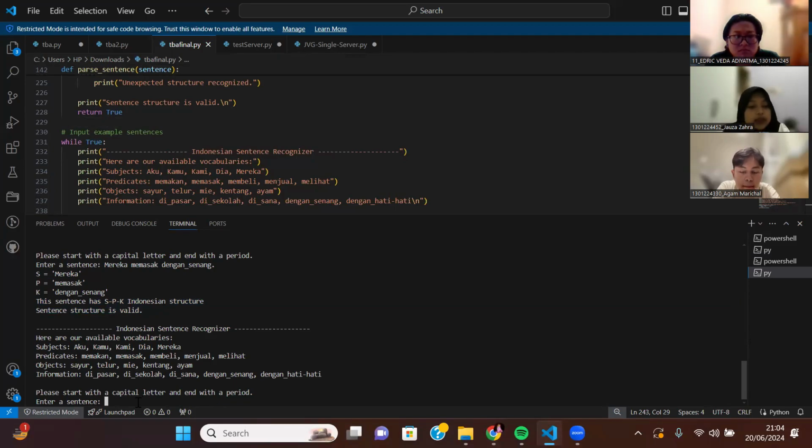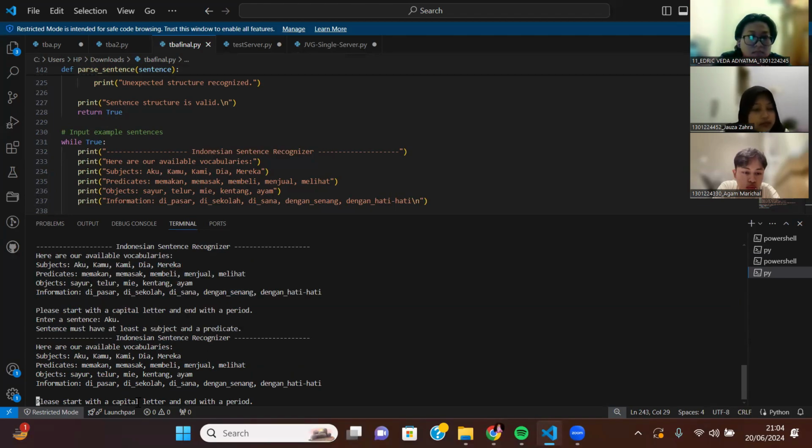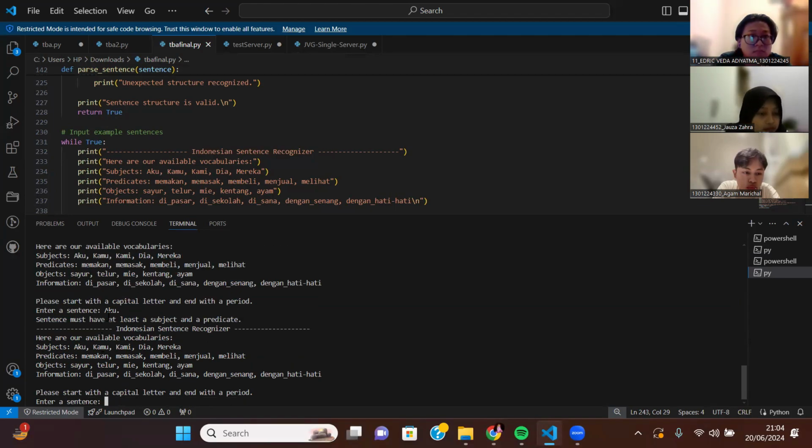And then what about if the sentence is wrong? Let's say we have "aku". It will return this output: sentence must have at least a subject and a predicate, because we need at least 2 words to recognize what kind of structure it is.